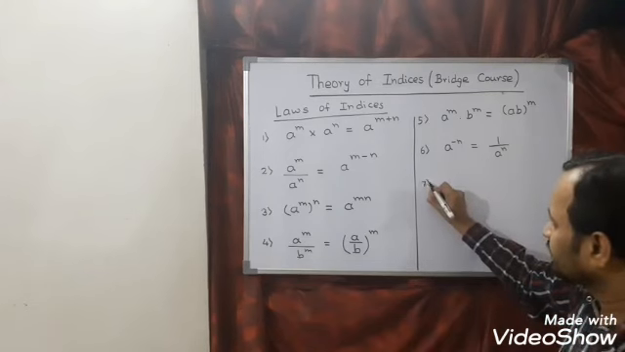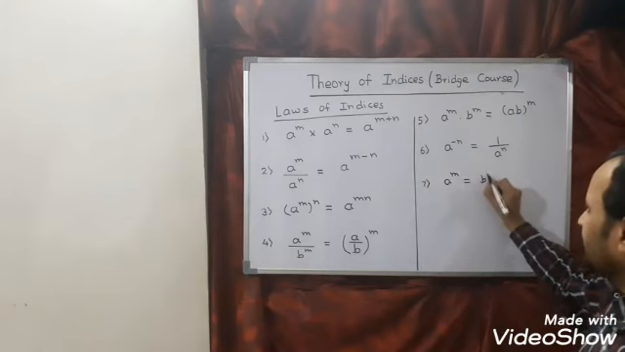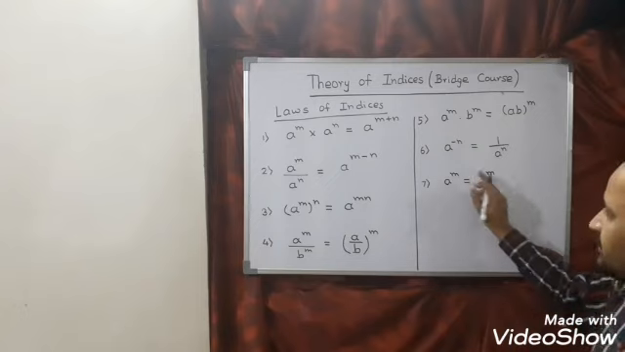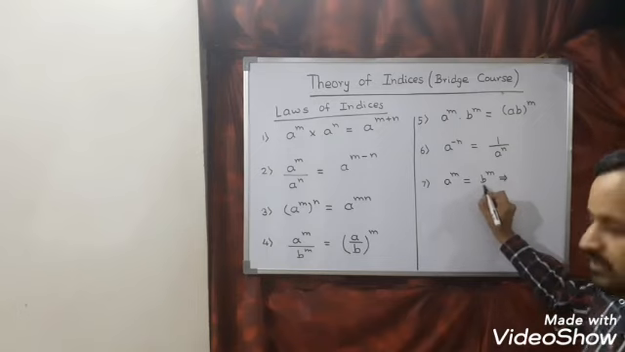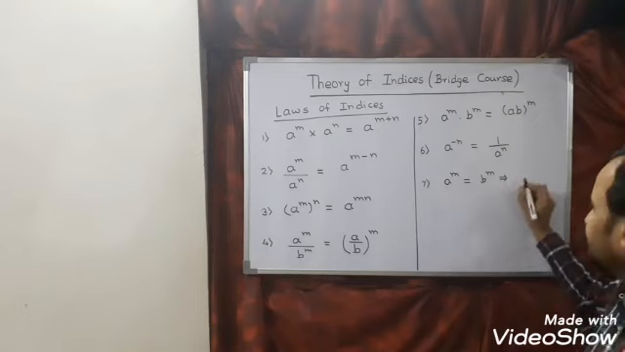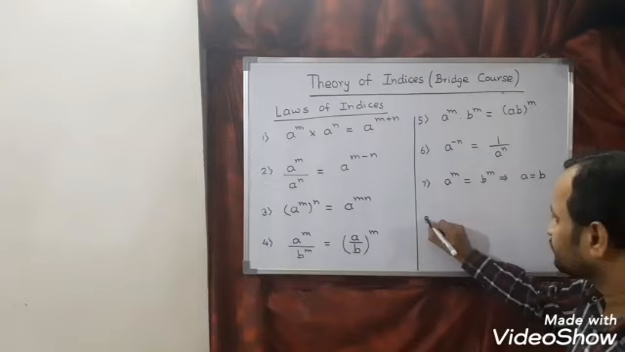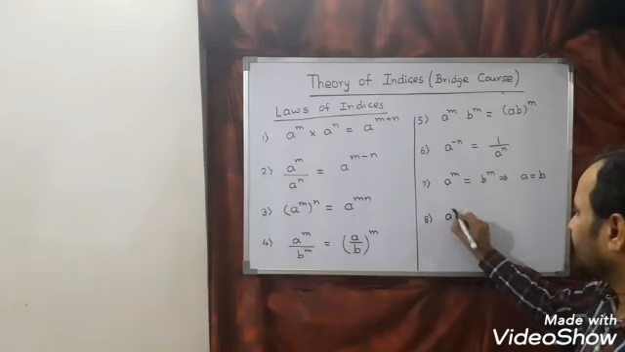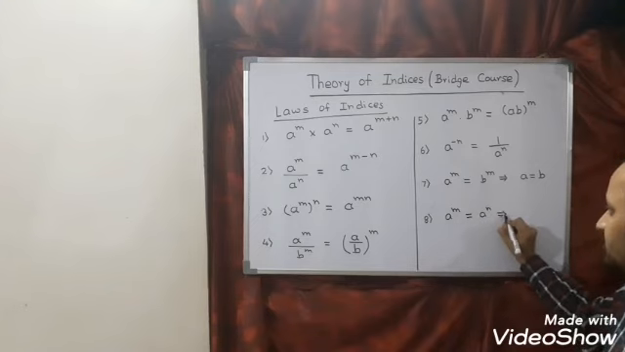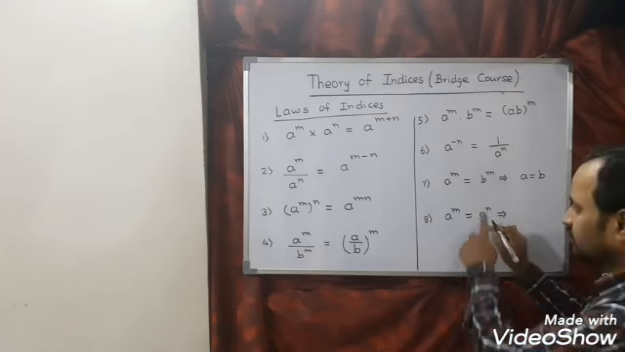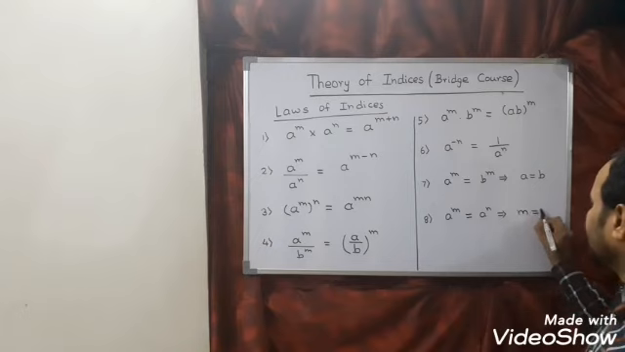Next, a power m is equal to b power m. You can see here power is same and equal sign came. So whenever power is same and equal sign comes, then we can equate the base. So this we can write as a is equal to b. Next, a power m is equal to a power n. You can see here base is same, so we can equate powers. So when you equate powers, you will get m is equal to n.